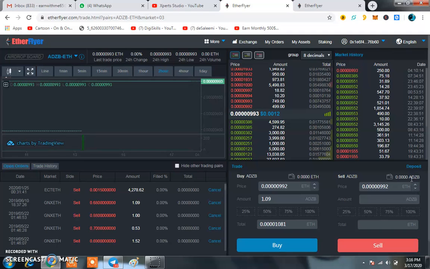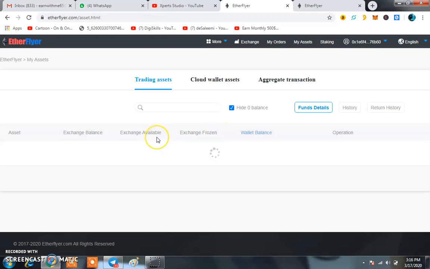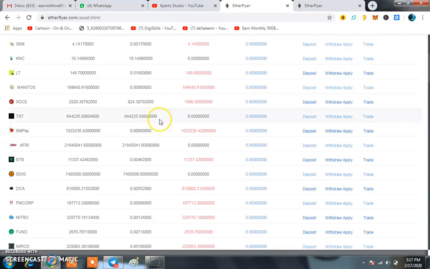So after buying anything, I have to do another thing. I have to click on My Assets again. Now I'm going to show you one of the major things, how I can transfer my funds. Right now you can see I have XDCE token over here.